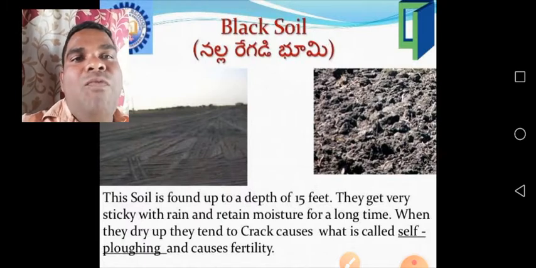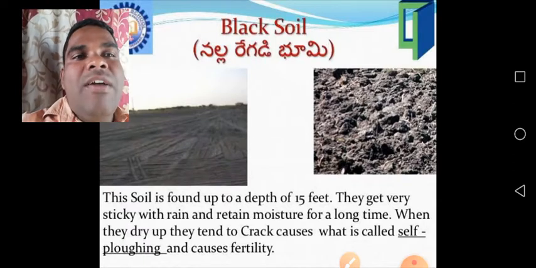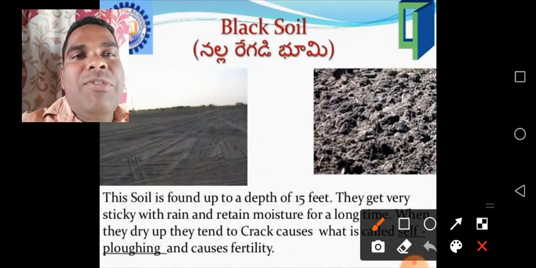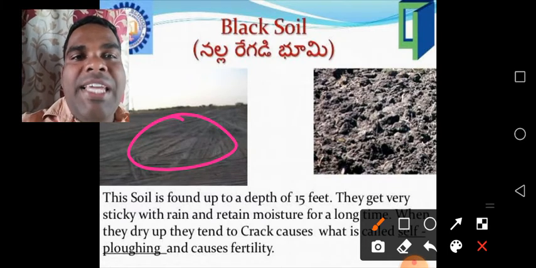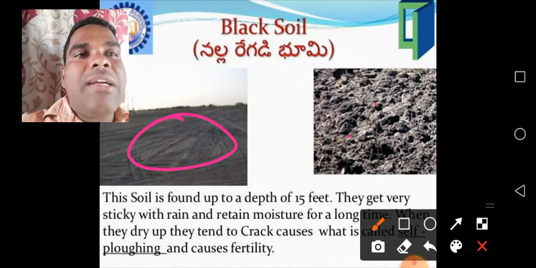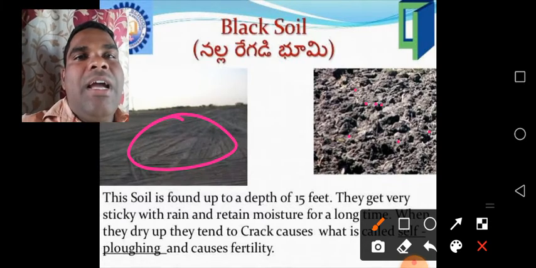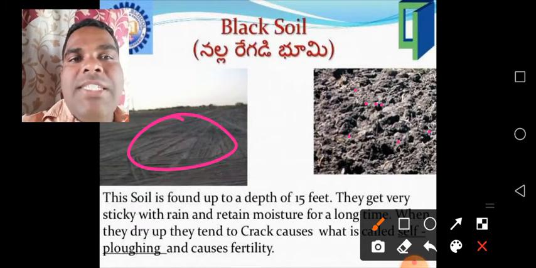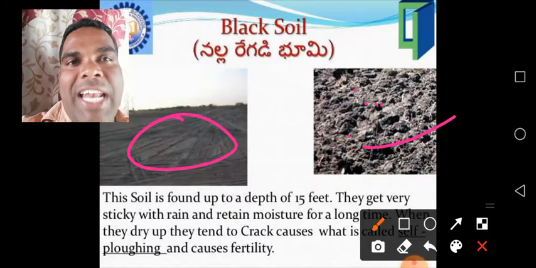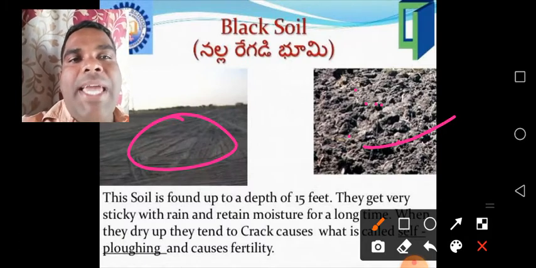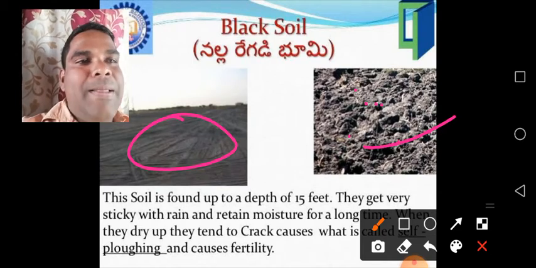See children, when it rains, the soil becomes very sticky, like this. It retains moisture for a long time, and when it dries up, it tends to crack like this, see. This causes self-plugging, and it affects fertility.